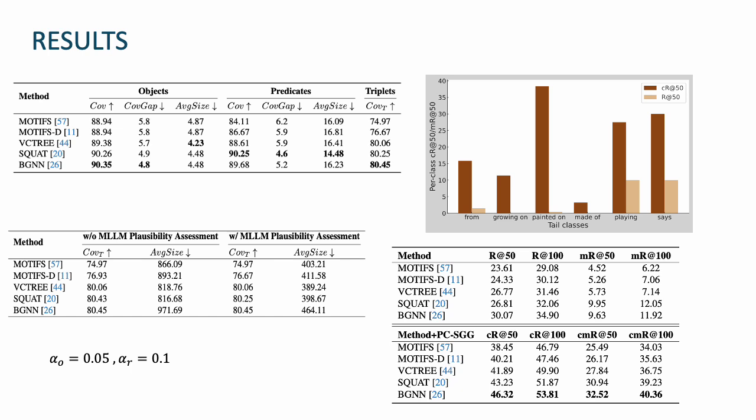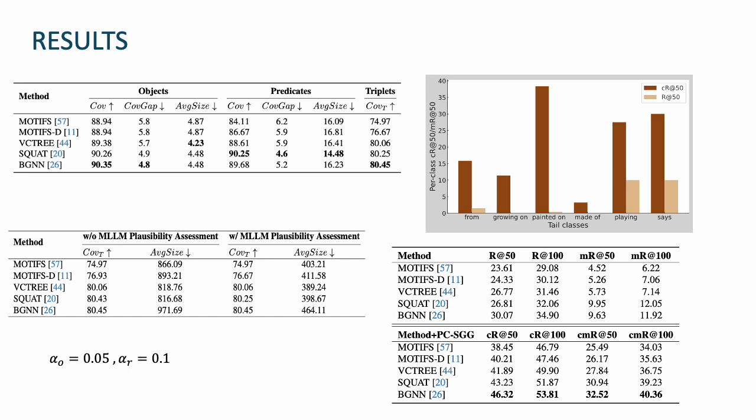For the object and the predicate prediction sets, we individually measure empirical coverage called COV. The average class-wise gap in empirical coverage from the theoretical guarantee itself is denoted as COV gap. And of course, we have the average size of the prediction sets itself. Finally, for the entire triplet, we define a specialized empirical coverage metric called CovT to check if the triplet prediction sets cover the ground truth triplet itself. And all of these metrics are shown in table 1, that is the table on the top left corner.